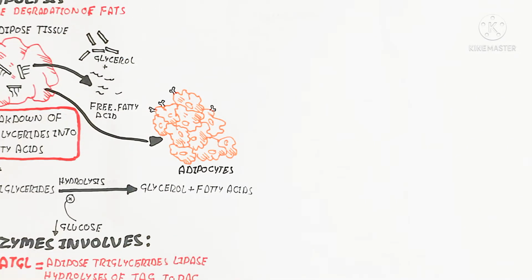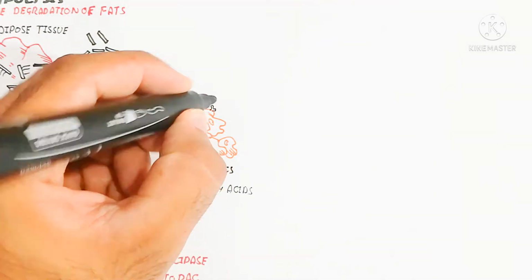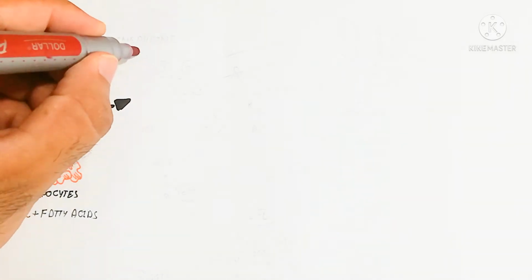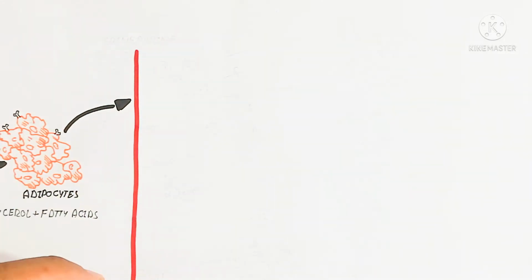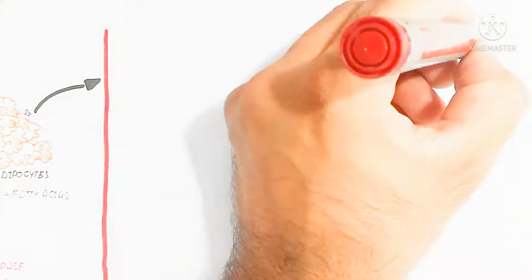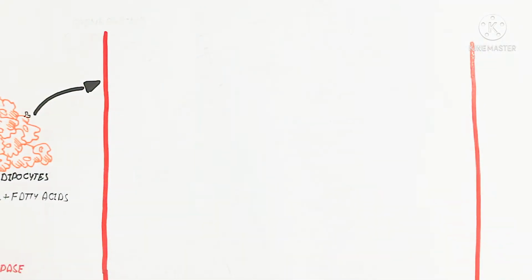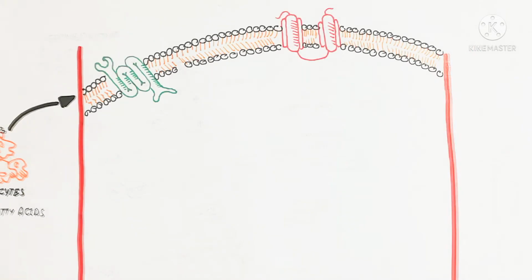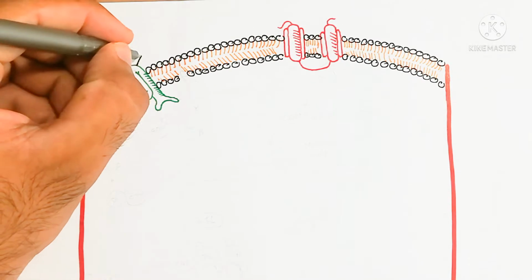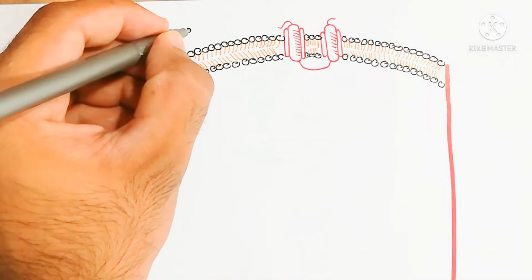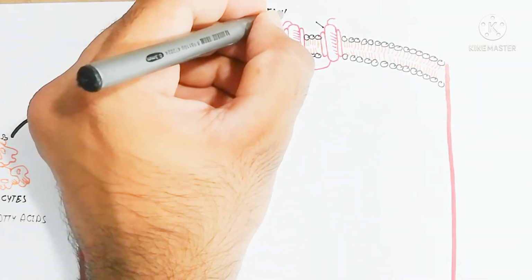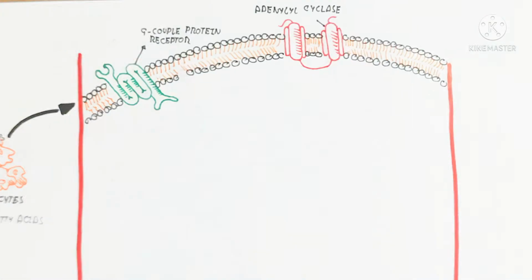So remember about that. Why? Because the increase of blood sugar will be disposed into the cells. So here are the adipocytes, which contain a receptor. I am drawing the plasma membrane of the adipocyte for understanding the breakdown or degradation of lipids or fat. So here is the plasma membrane of the adipocytes, which contains a G-protein coupled receptor.